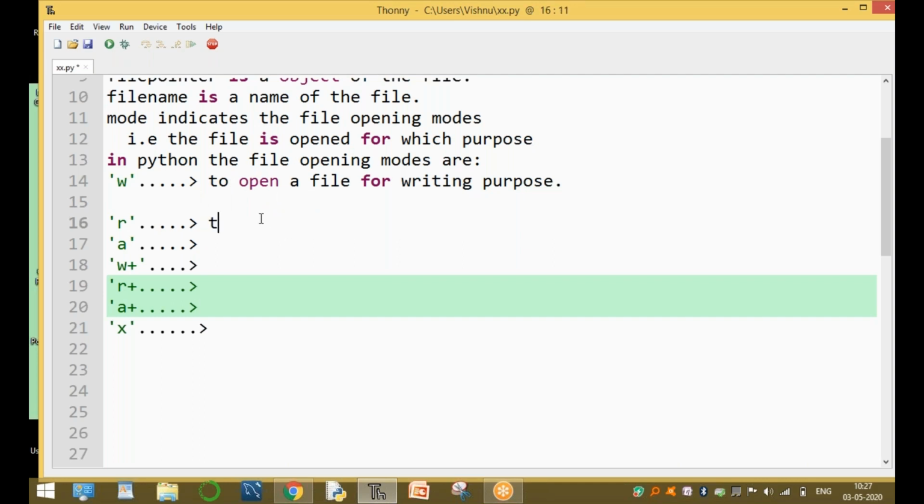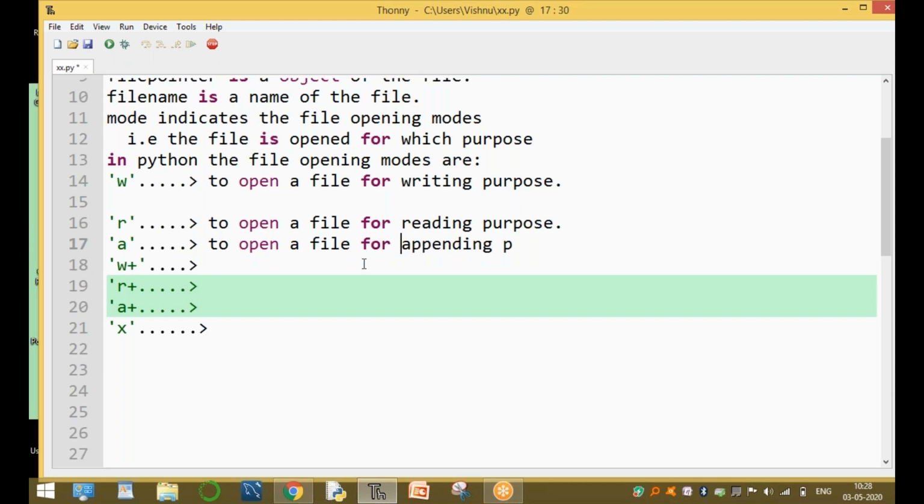Next one, R mode, to open a file for reading purpose. Okay, clear. And A mode, to open a file for appending purpose. A means appending, W means writing, R means reading. A is for appending.